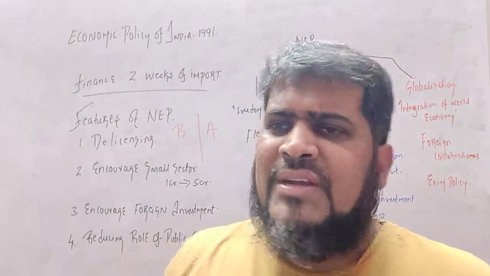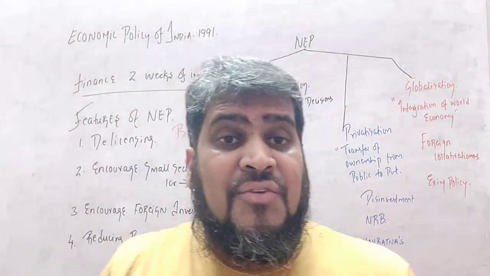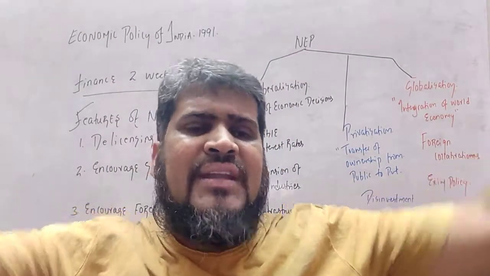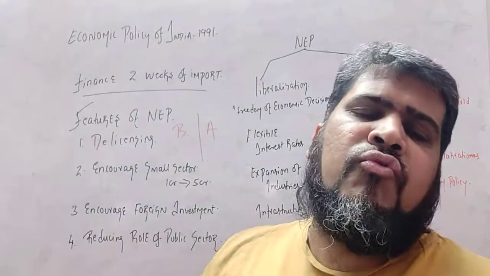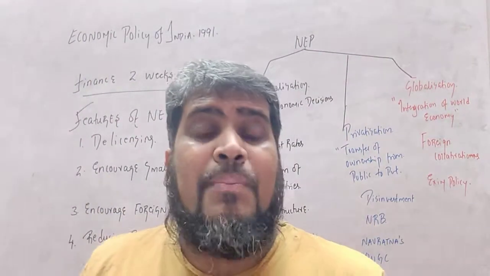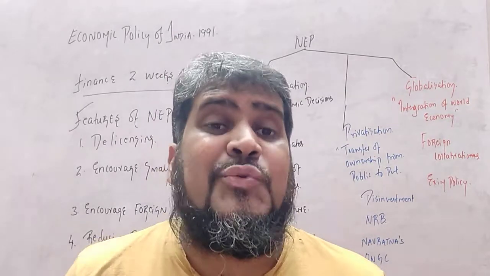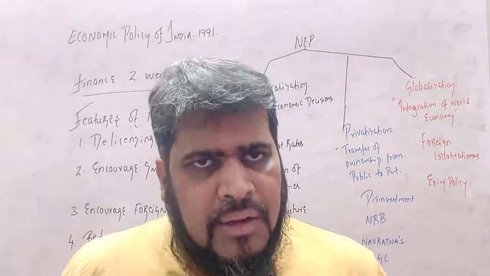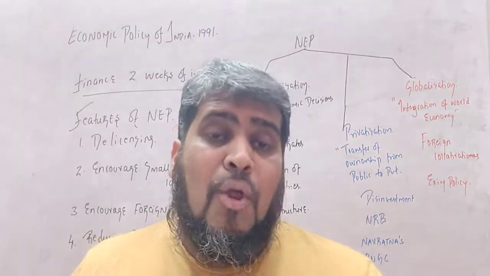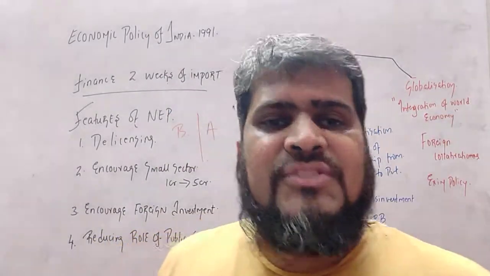So what happened, students? Because of de-licensing, industry started developing, and because of this criteria change from 1 crore to 5 crore, small people who wanted to start a small industry or cottage industry also became motivated to start industries, giving employment especially to the rural population.